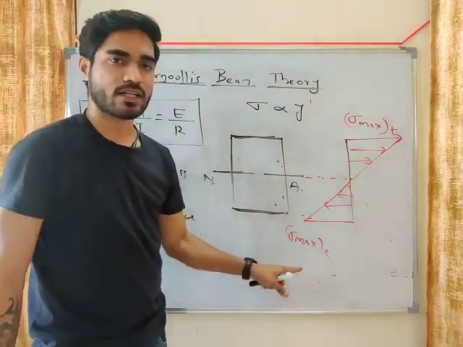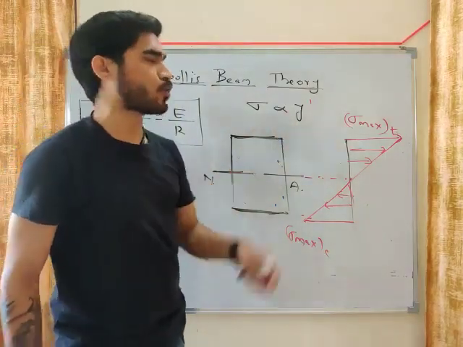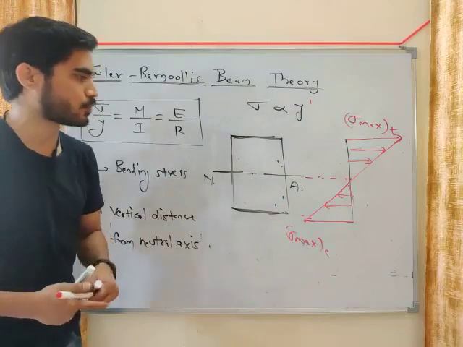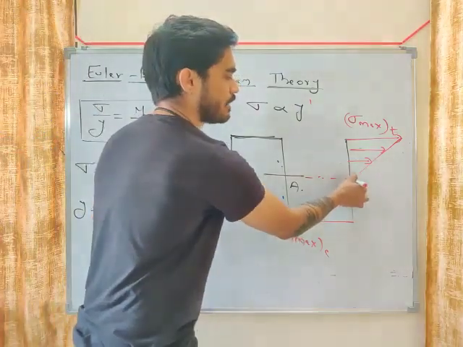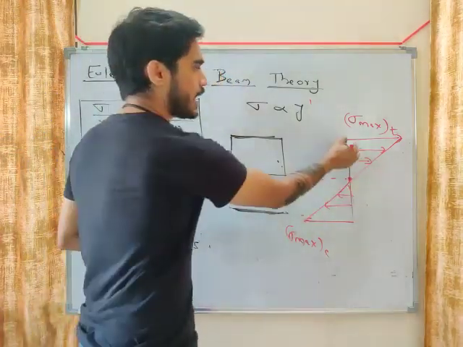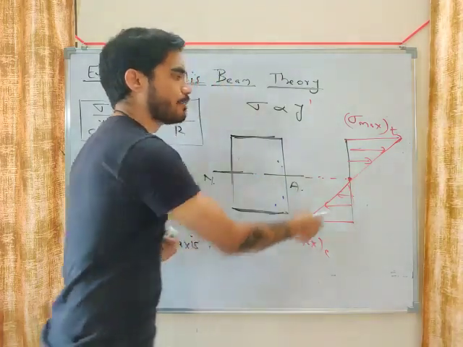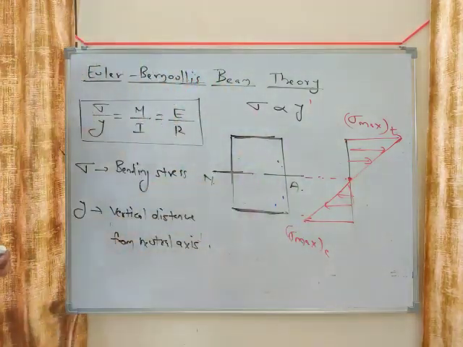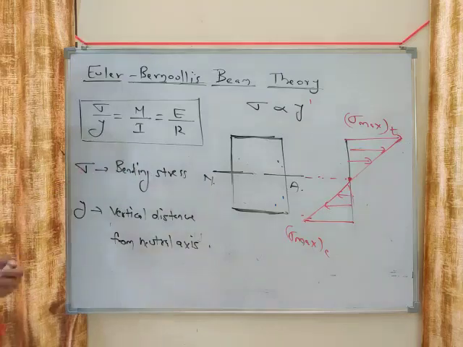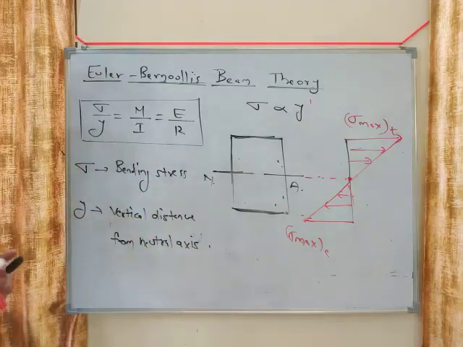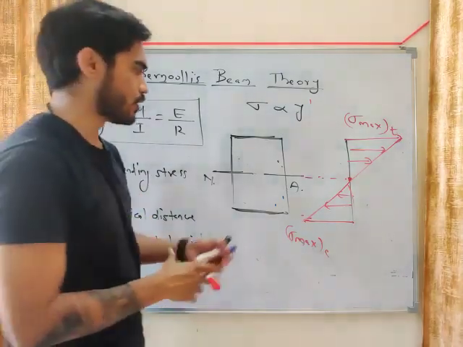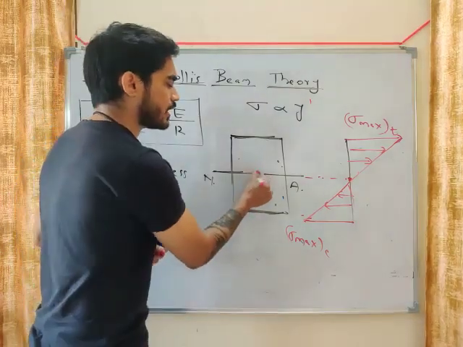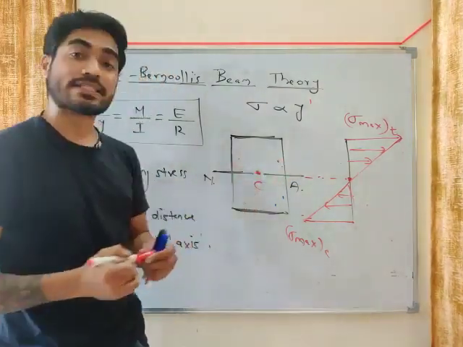At every point, the bending stress will be proportional to y, the distance from the neutral axis. At the neutral axis, y will be 0, so sigma will be 0. At top and bottom, y will be maximum, so sigma will be maximum. So what is sigma? It is bending stress. What is y? The vertical distance from the neutral axis, my friend. Where will the neutral axis be located? The neutral axis will pass through the centroid.